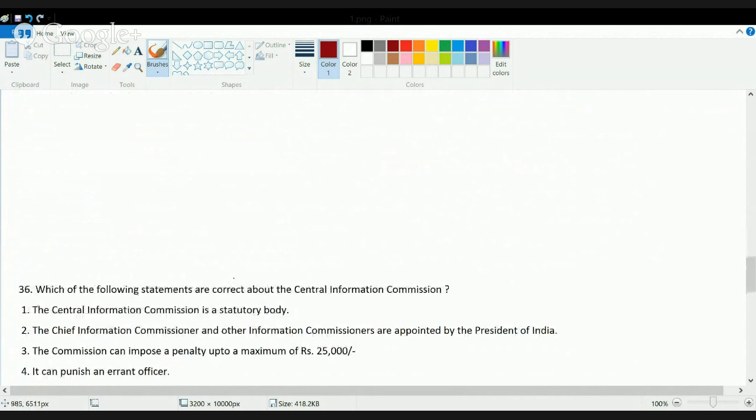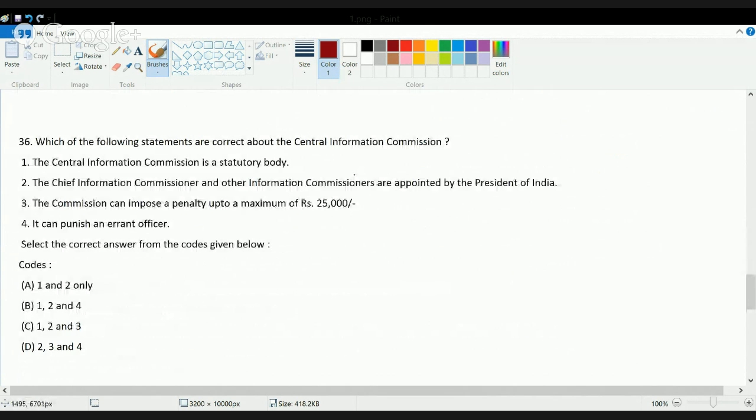The next question talks about the Central Information Commission. What is basically the Central Information Commission? The Central Information Commission was set up in 2005 under the Right to Information Act. This is a statutory body which has a Chief Information Commissioner and other Information Commissioners. All of those are appointed by the President of India.